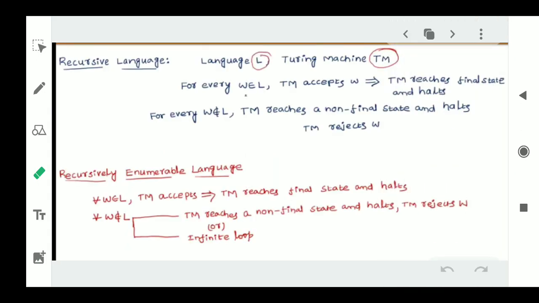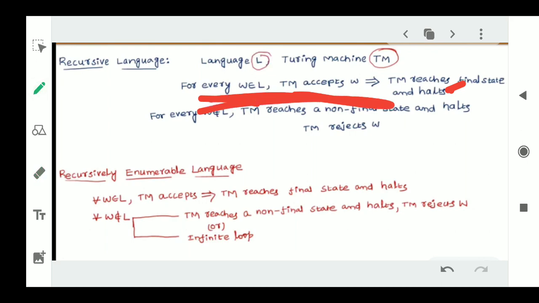Now we will understand what a recursive language is. In a recursive language, for every string W belongs to L, if the Turing machine accepts W, the Turing machine will reach the final state and halt. This is how it occurs if it is a recursive language. And for every W that does not belong to L, the Turing machine will not go to a final state, and the Turing machine will reject that particular string.